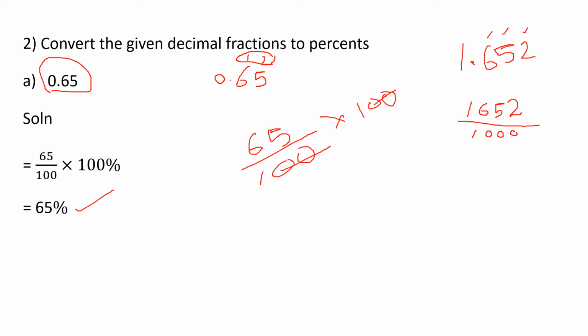When you cancel it, you get the same value; we are not changing the value. When I divide 1652 by 1000, I get 1.652. So I'm just writing this decimal value in the form of a fraction. Why am I writing 1000? Because after the decimal point I have 3 digits. So I'm dividing by 1000 into 100 percentage.